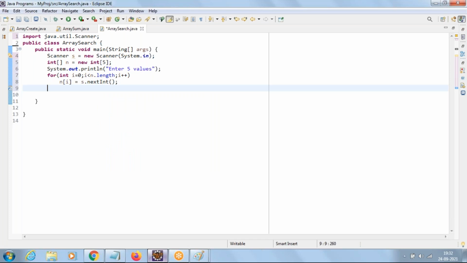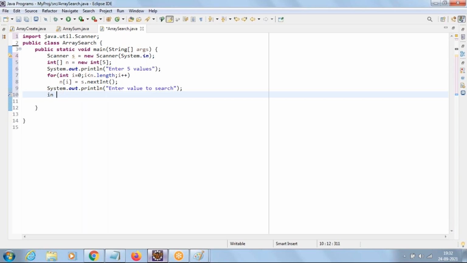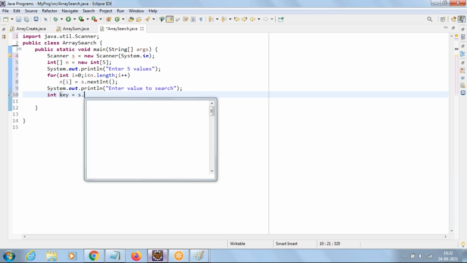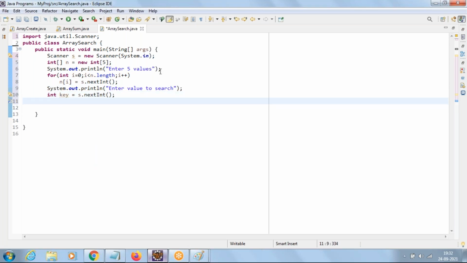Now you ask for the element which you want to search. So go with the message, enter value to search. We'll say int key equal to s dot nextInt. Now we have to check whether this key is present in your array or not.